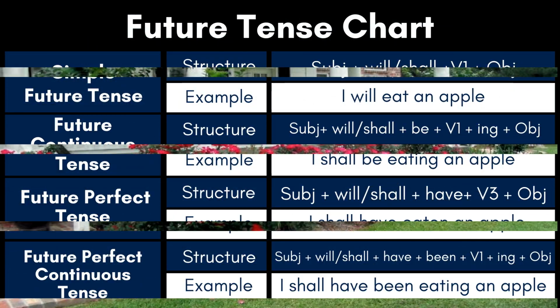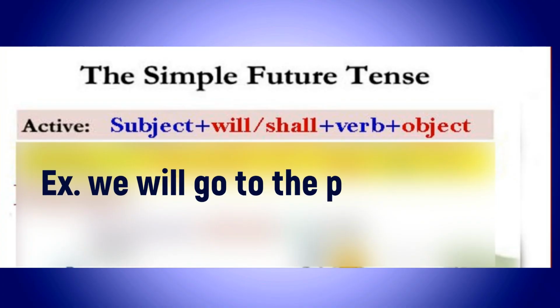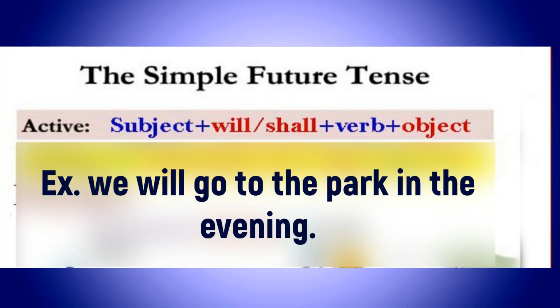So let us start with a very simple one, the simple future tense. See the structure of the sentence: subject plus will or shall plus verb in the first form, and if there is any object, that will be added afterwards. So the sentence will be, I will eat an apple. I is the subject here. See the other example: we will go to the park in the evening.